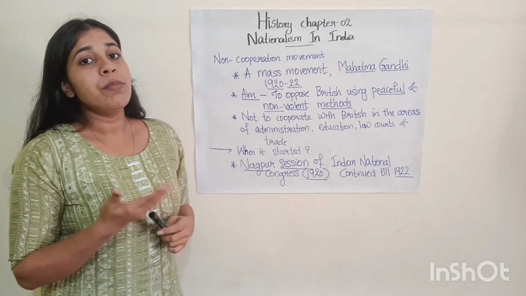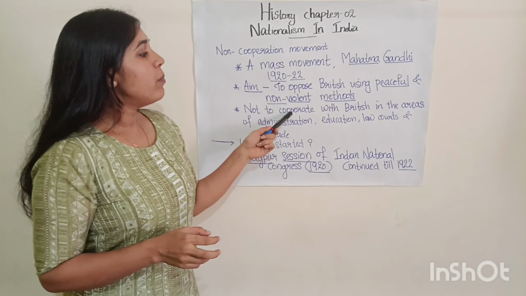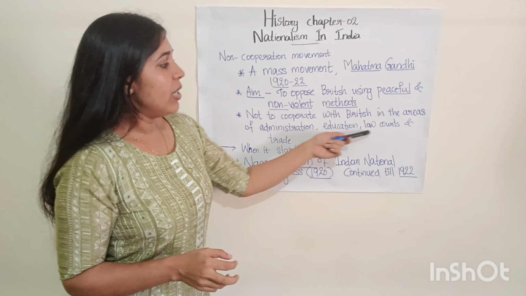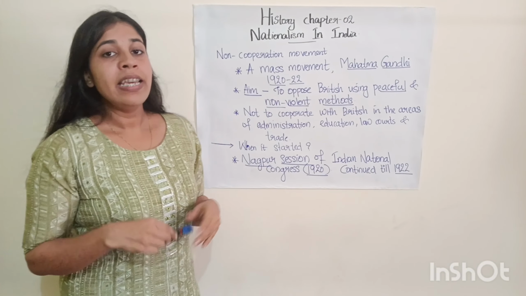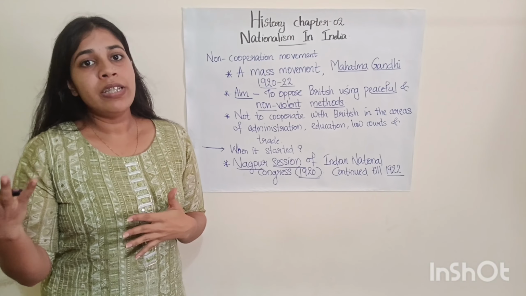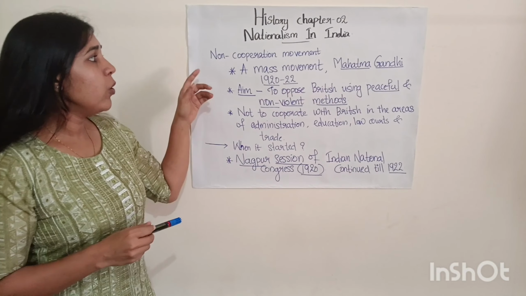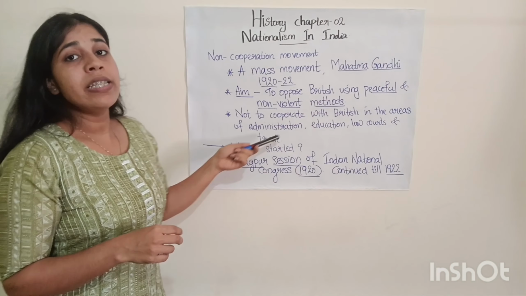And what is meant by the term non-cooperation? Non-cooperation here indicates not cooperating with the British in the areas of administration, education, law courts and trade. So non-cooperation indicates that Indians refused to cooperate with the British, and in which areas? The areas of administration, education, law courts and trade. I hope the non-cooperation movement is clear to you. Next we are going to discuss when it started.